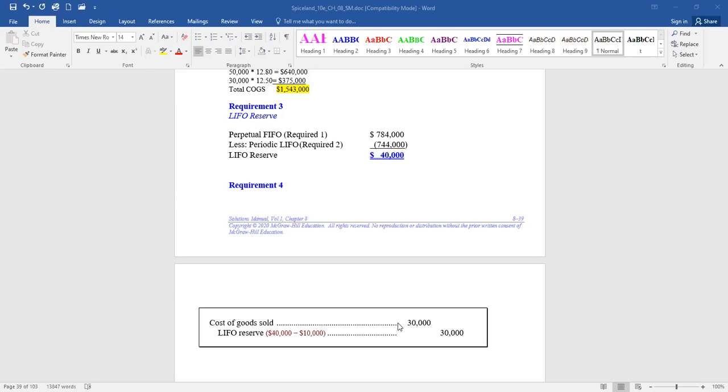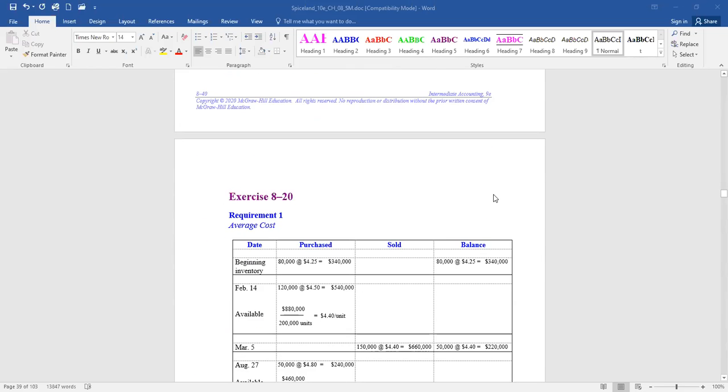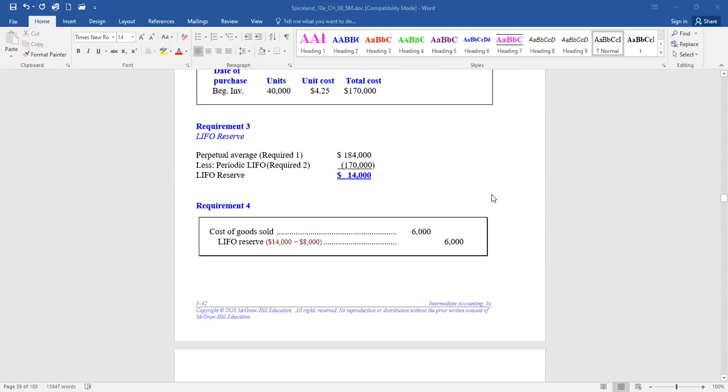Okay. The final problem we're going to look at is problem 8-13. This is on page 451. Let me pull up my answer key. So this is dollar value Lifo. You're going to see this in action.